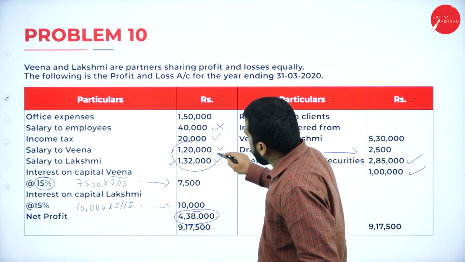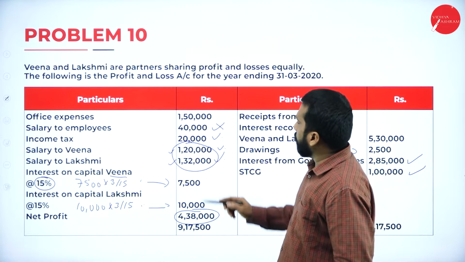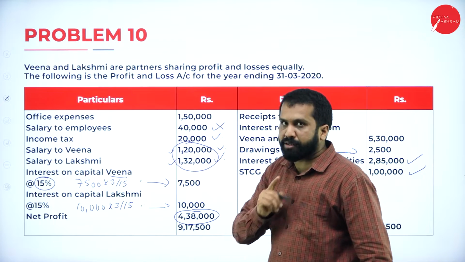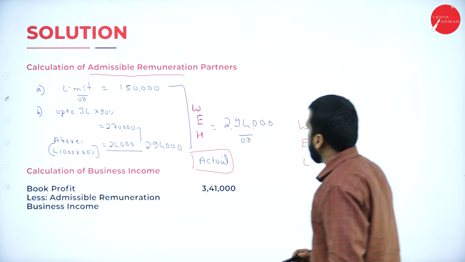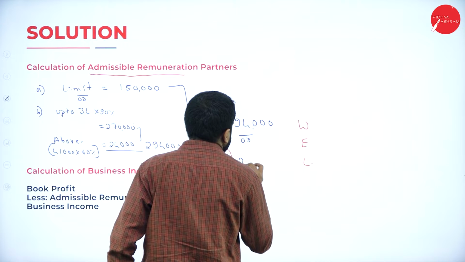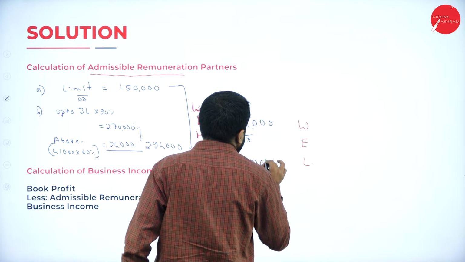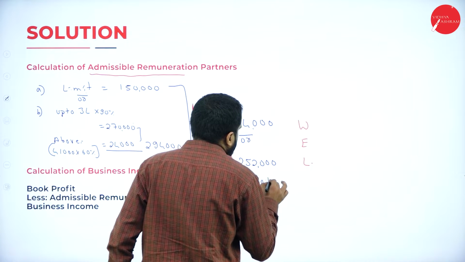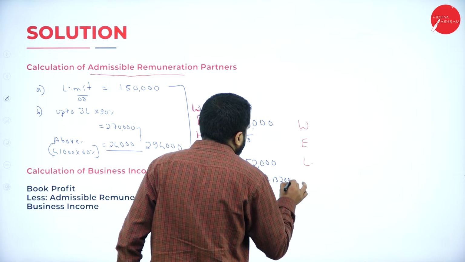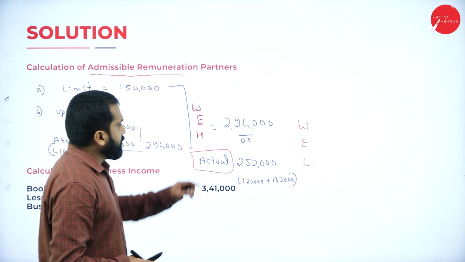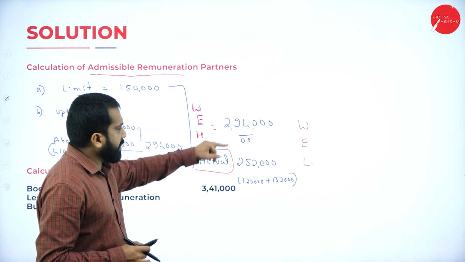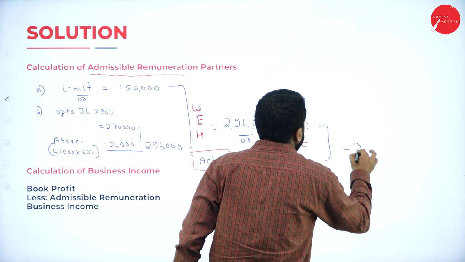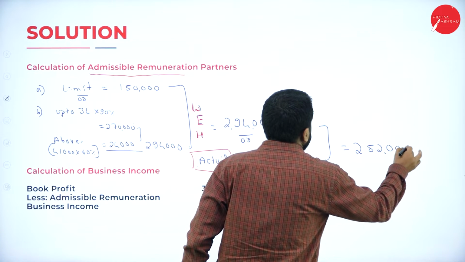So these two are remuneration. Now 120 plus 132 is 2,52,000. Now tell me whichever is less, whether 2,94,000 or 2,52,000. It is 2,52,000. So it will be 2,52,000.